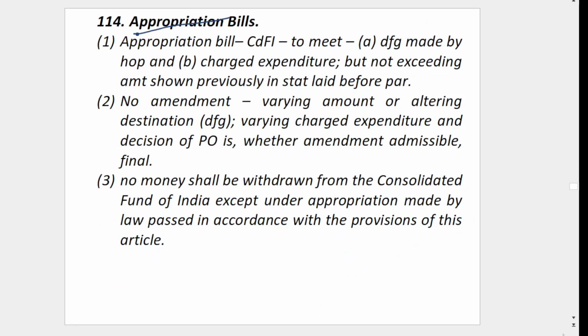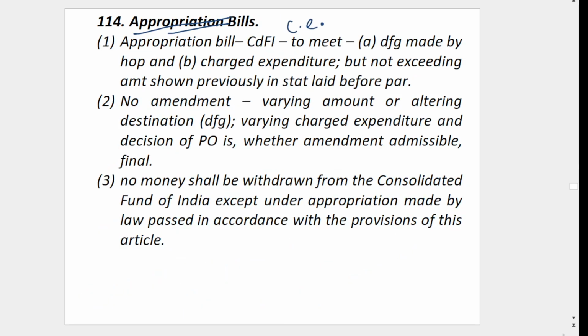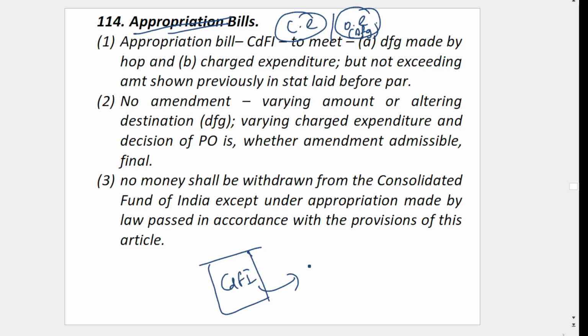Then Article 114, appropriation bill. Now here you declared charged expenditure and other expenditure in 113. There is charged expenditure, there is other expenditure. Other expenditure means demand for grant, DFG. So now you have to withdraw this from the consolidated fund. There is the account of the center, that is Consolidated Fund of India. So from here you have to take the charged expenditure and demand for grant.